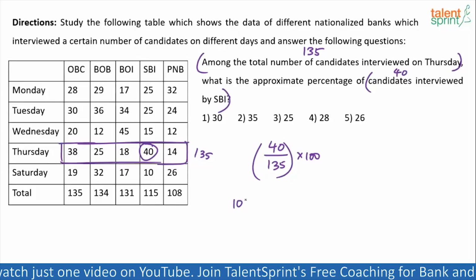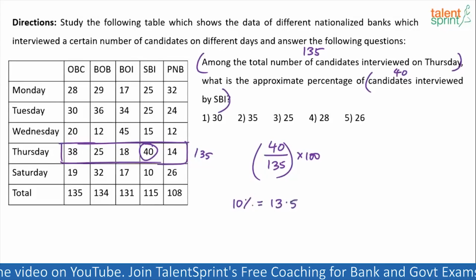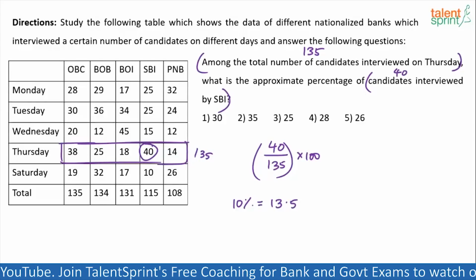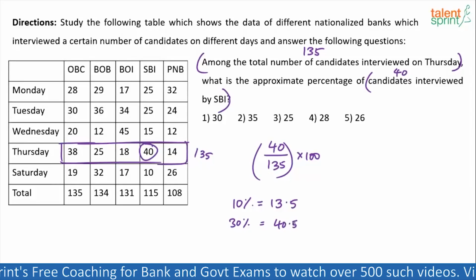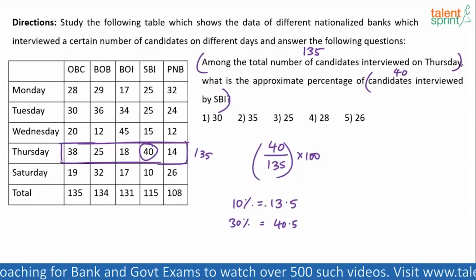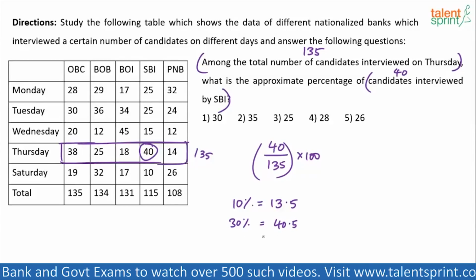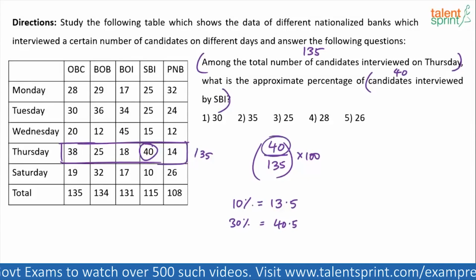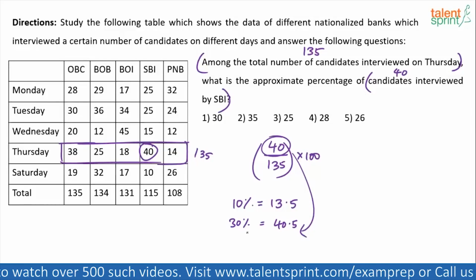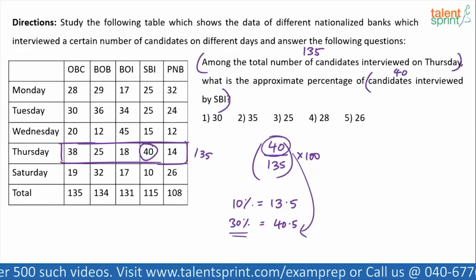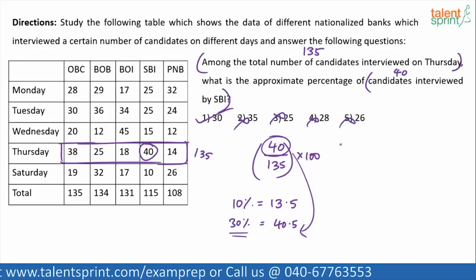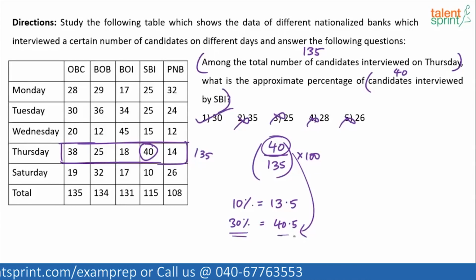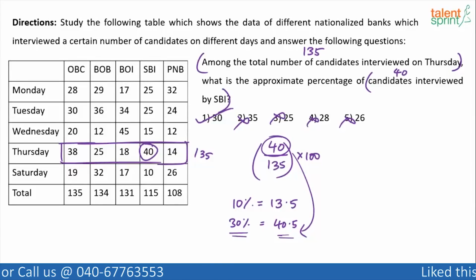The simple point is 10% is equal to 13.5. Yes or no? What will be 30%? 10% into 3 is 30%. 13.5 into 3, so 39 plus 1.5, 40.5. What's the numerator? 40. Is it not very close to 40.5? Yes. So should the answer not be close to 30%? Now which option is close to 30% here? Approximately option 1 itself. All are out of the range. Very, very close to 30%, right? 40.5 and 40, there's hardly a difference. So option 1, 30, is the answer for this question.